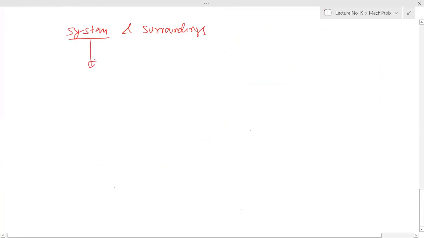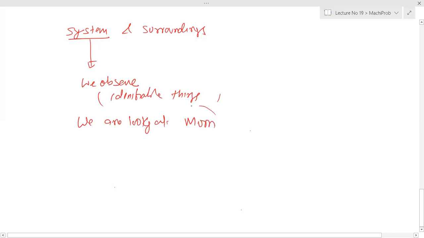System means we observe something, identifiable things. Suppose I am a space scientist looking at the moon, so the moon is our system.